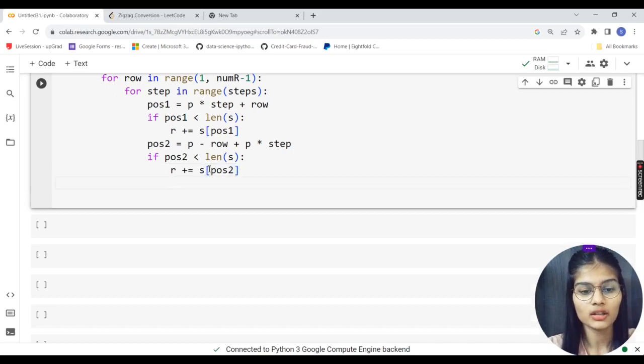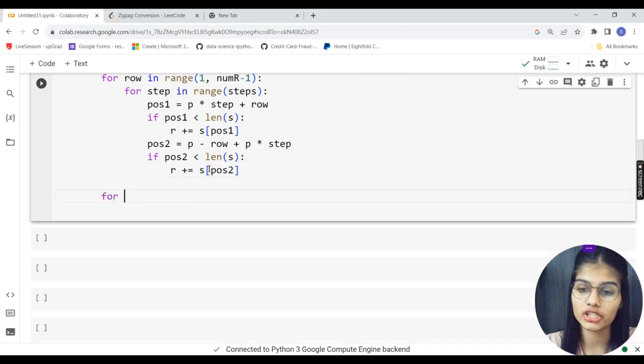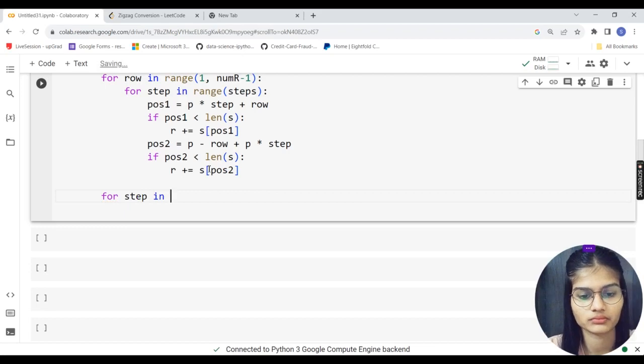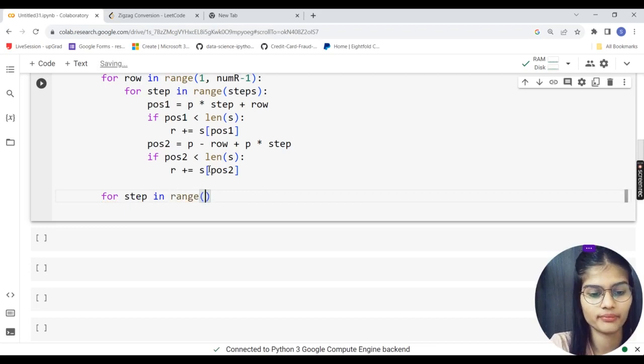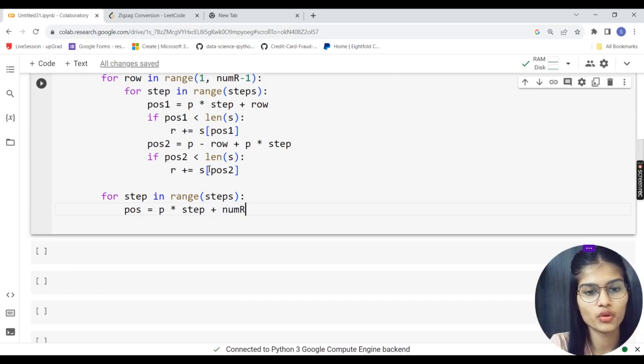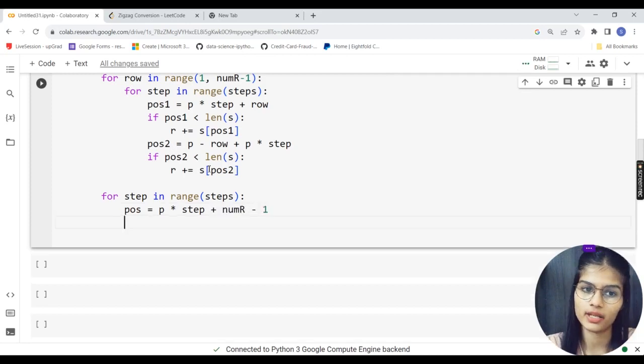Right, now this is all done, and my last work for this complete program is writing the part for generating my result. I'll use a for loop for getting the results. So for a step in range, bracket is going to be steps. Putting the colon, I'll write position POS is equal to P multiplied by step plus the number of rows, that is num r subtracted by 1.